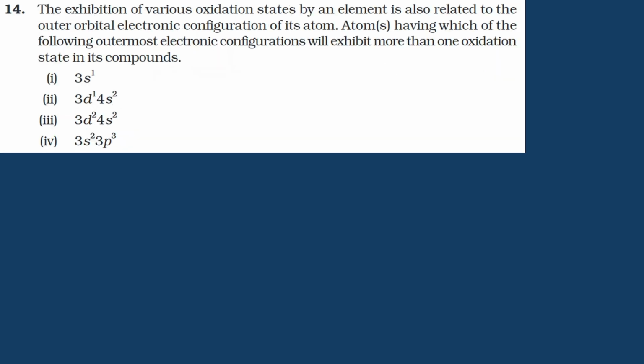The exhibition of various oxidation states by an element is also related to the, that's a very long question. Also related to the outer orbital electronic configuration of the atom. Atoms having which of the following outermost electronic configuration? Okay, what is the focus of this question? Which will have more than one oxidation state? Now this is a slightly tricky question because it's more than one correct. Remove 3s1, it will show only one.